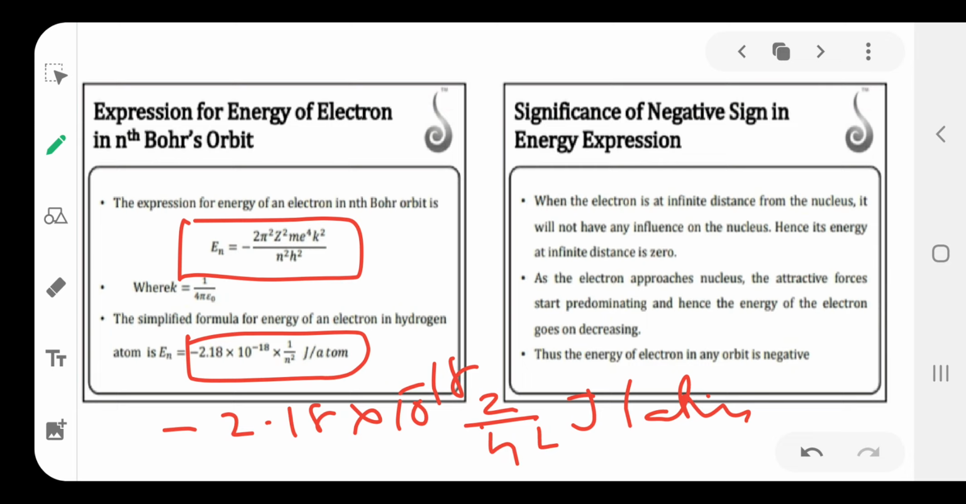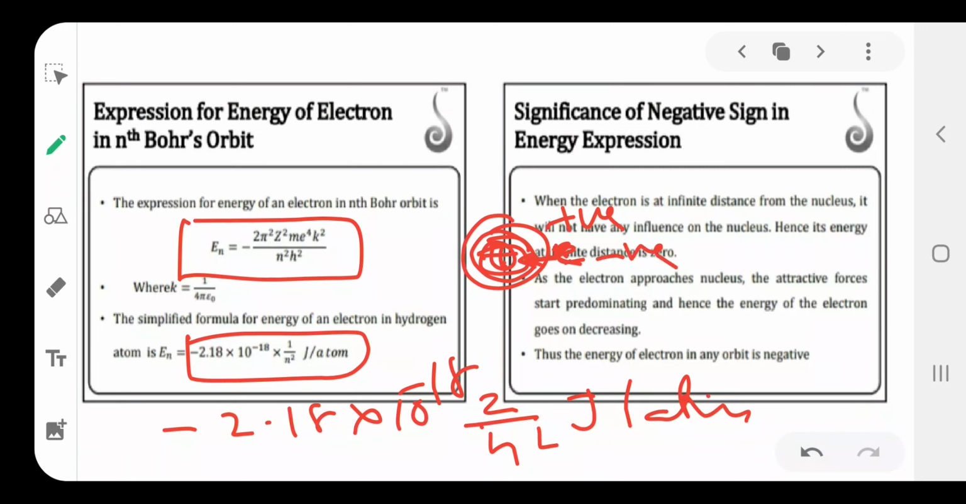Next, why is this energy of the electron negative? From the nucleus to infinity distance, there is no attraction force between the nucleus and electron. That means at infinity distance, the attraction force between nucleus and electron is zero. That's why the energy of the electron is positive there. But whenever the electron comes nearer to the nucleus, the attraction force increases. Then the energy of the electron decreases and reaches a negative value. That's why the energy of an electron is always negative, and only at infinity distance is it positive.